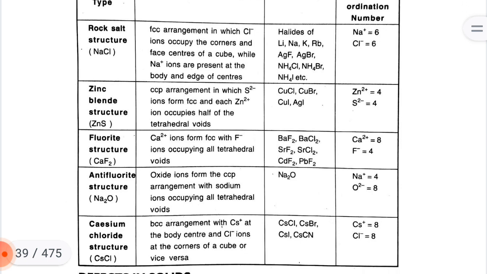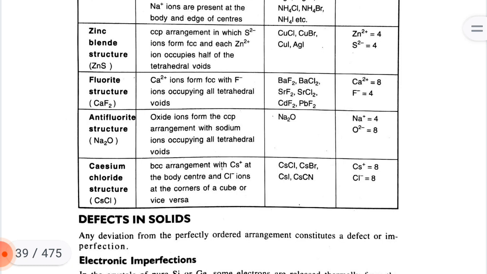Fluorite structure, CaF2. Ca2 plus ions form FCC with F minus anions occupying all tetrahedral voids. Example is barium difluoride, barium dichloride, strontium difluoride, strontium dichloride, cadmium difluoride, lead difluoride. Coordination number of Ca2 plus cation is equal to 8, F minus anion is equal to 4.